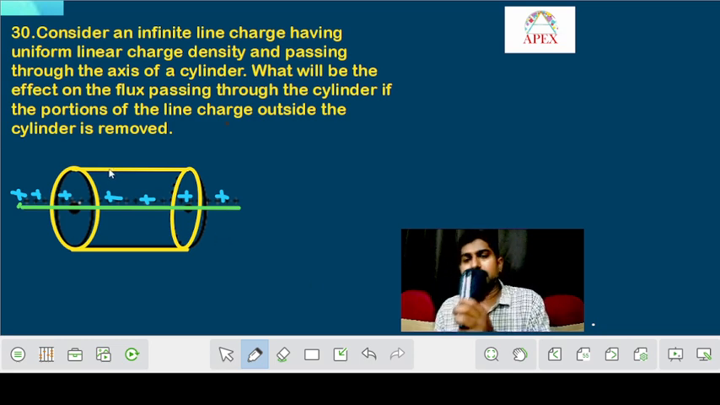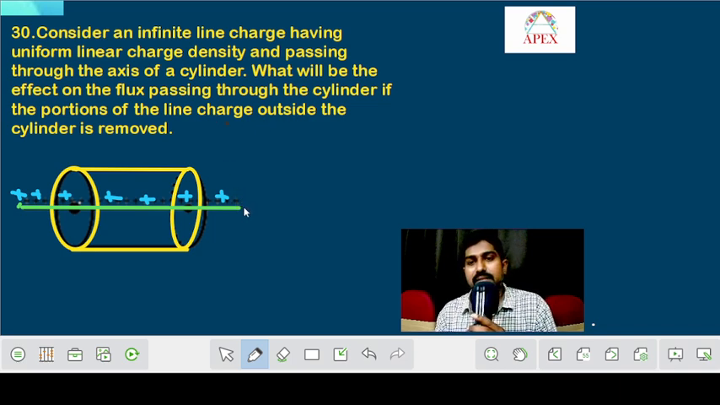So it was given here that a long wire was taken which is having some positive charge, and a small Gaussian surface is taken at some particular region. All of us know that some flux will definitely pass through this Gaussian surface, and of course through the cylindrical surface also some flux will pass. But the question is, what will be the effect on the flux passing through the cylinder if the portions of the line charge outside the cylinder is removed?